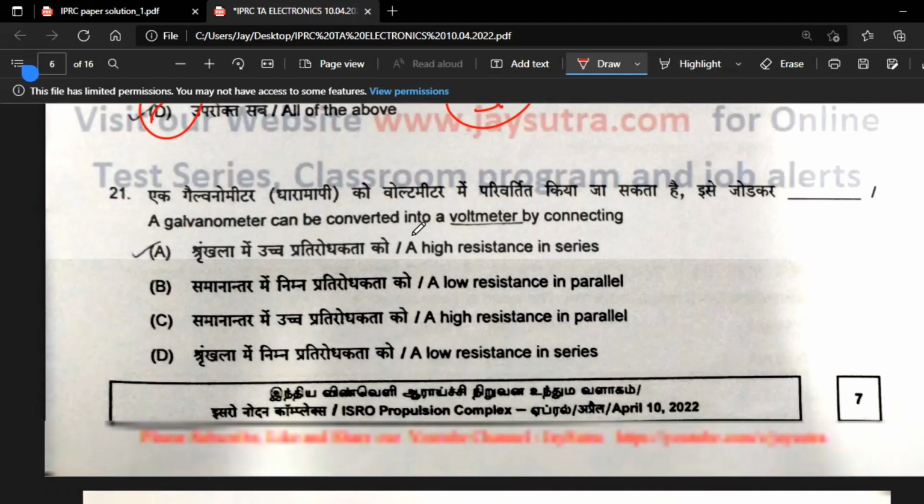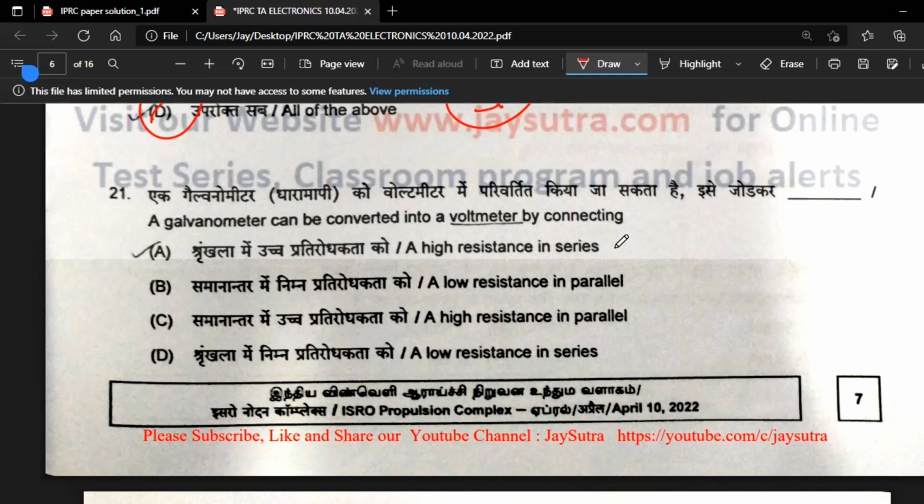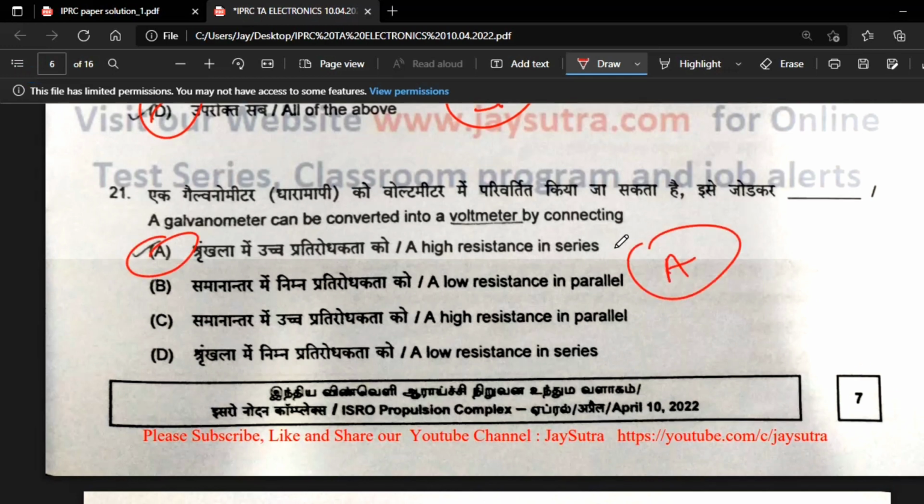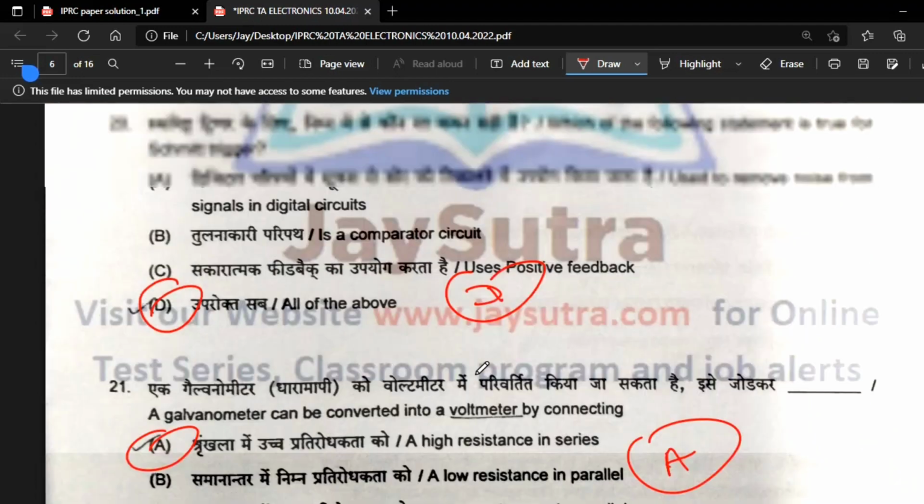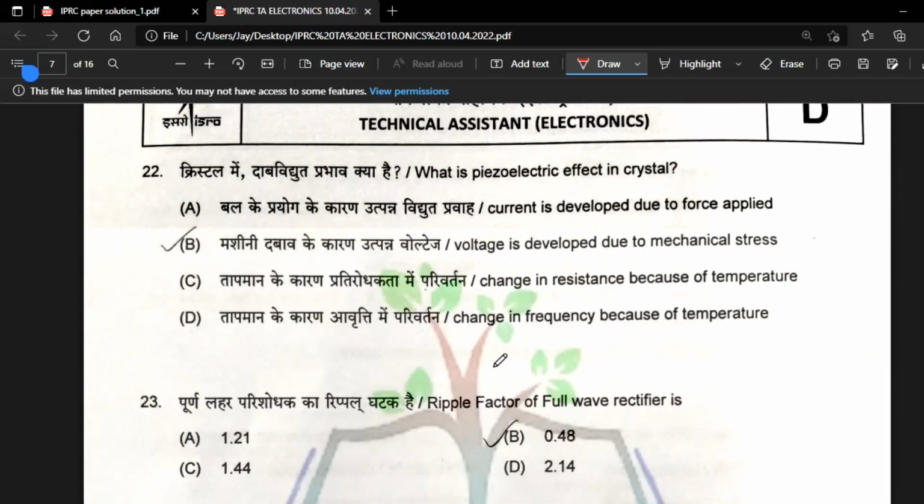That's okay, it's correct. So D. 21, a galvanometer can be converted into a voltmeter by connecting a high resistance in series. So option A.